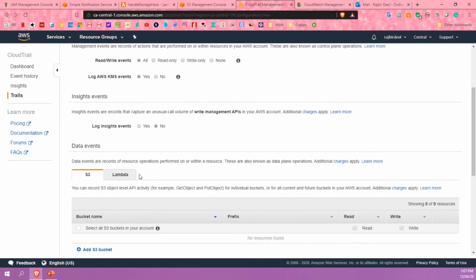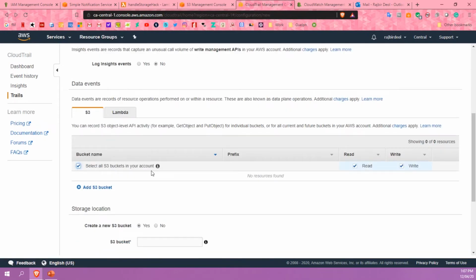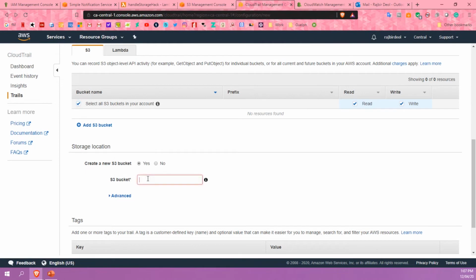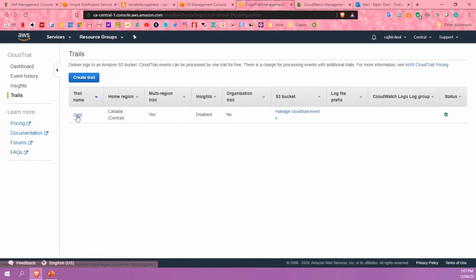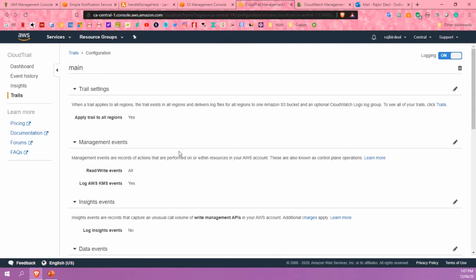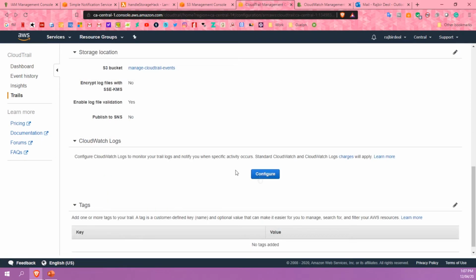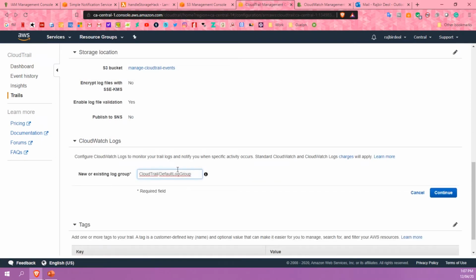All this is fine. Here we just want to select all buckets so that we can actually monitor that. And then we want to put the logs into a bucket I've already created. I'm going to hit create. We need to go back to this trail to actually link it with our CloudWatch group, which I've already created.